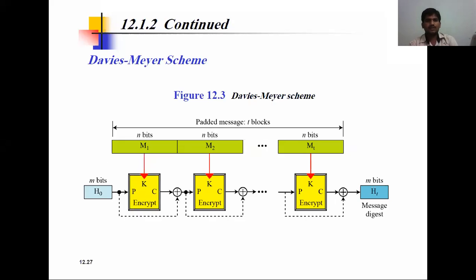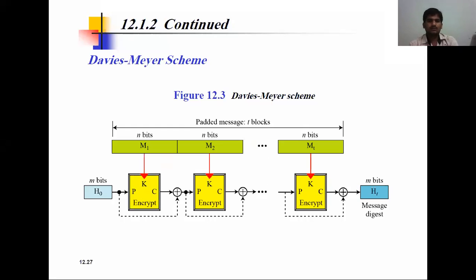Now the Davies-Meyer scheme. Here we again perform some operation. What is the plus-in-a-circle symbol? It is the XOR operation. In the previous scheme we did a different operation. What is the OR gate symbol? In OR, if any one is true, the output is true. So XOR is exactly the reverse of that.